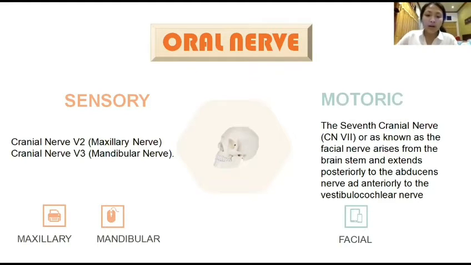Our oral facial parts are innervated by the 7th cranial nerve, also known as the facial nerve. This nerve arises from the brainstem and extends posteriorly to the abducens nerve and anteriorly to the vestibulocochlear nerve. The facial nerve gives motoric innervation to facial muscles that are responsible for facial expressions.